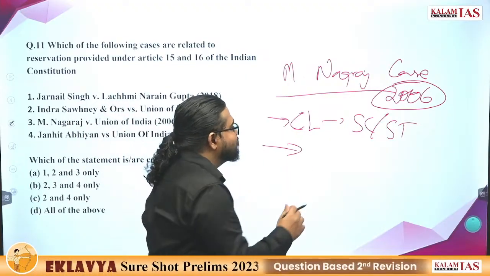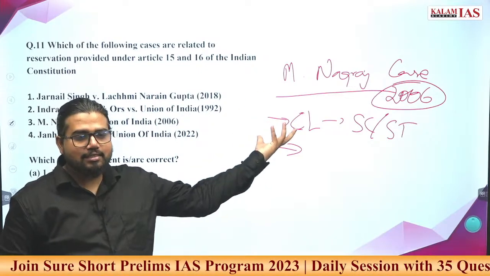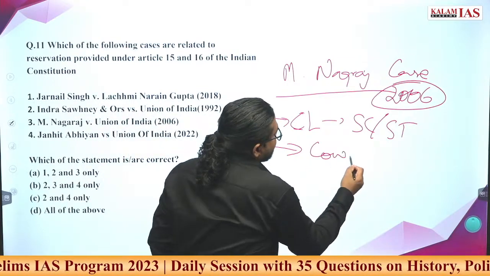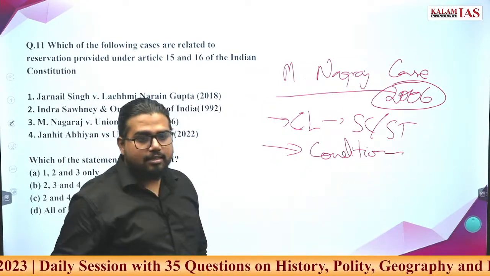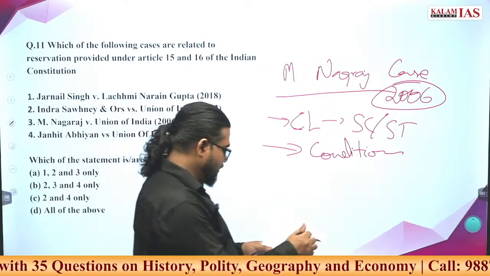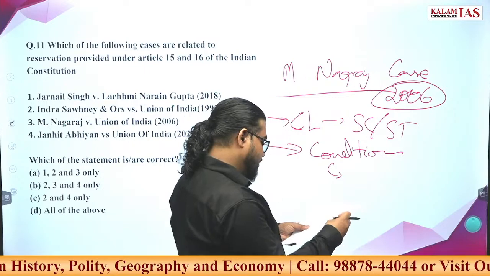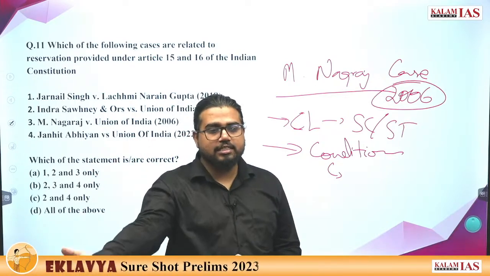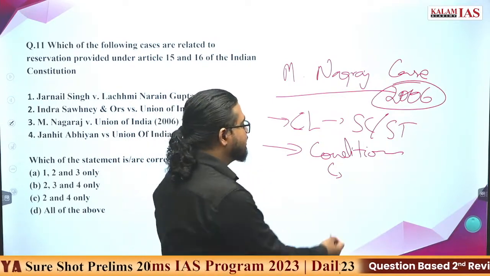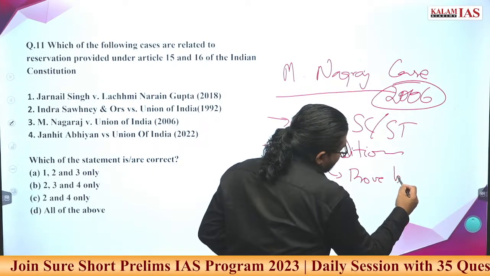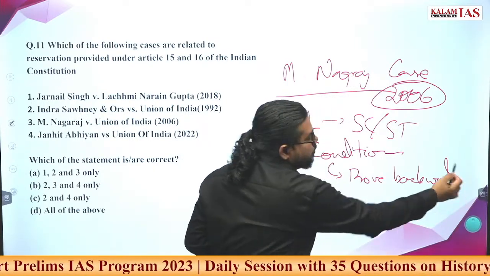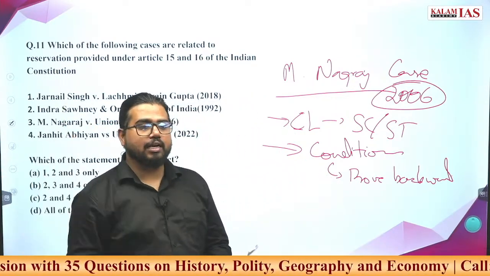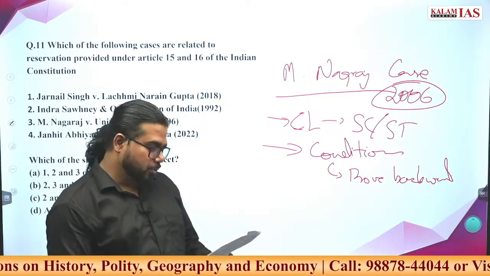What are the other very critical provisions of this judgment? There were conditions given under which the state should give reservations. And what are these conditions? Backwardness of SC/STs. If your state is giving reservation to SC/ST or any specific communities, the state should prove this backwardness with respect to the general community or any other community. This community is backward. It is the responsibility of the state to prove this.